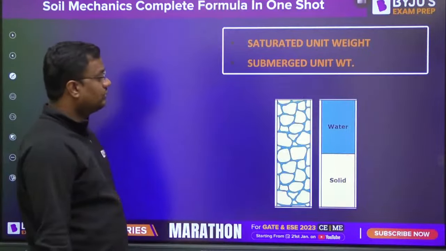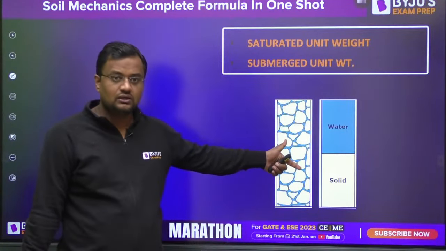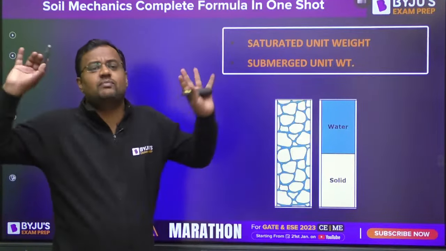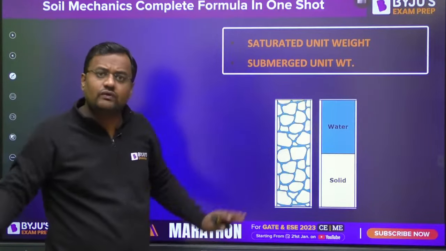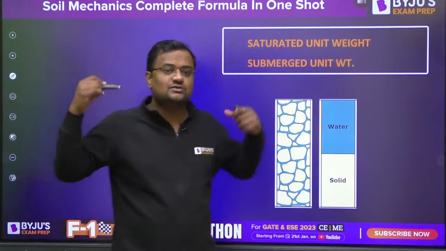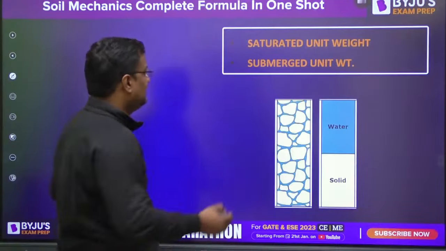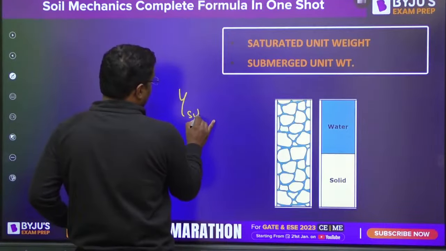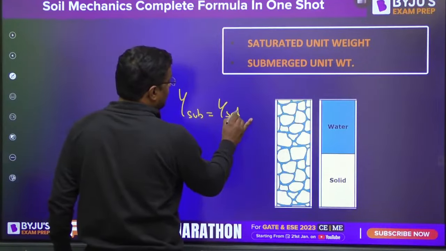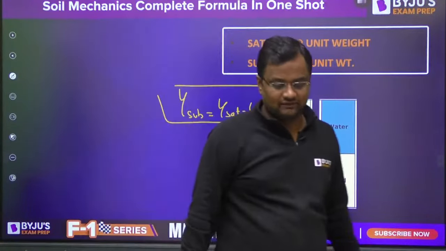Now saturated unit weight means, in this case, weight of saturated soil upon volume of this soil. Guys, density is mass by volume, unit weight is weight by volume. That's it. Submerged unit weight means when buoyant weight is also acting. Like my density is very high now, but when I am inside the sea, buoyancy is also acting there. Similarly, here gamma submerged, when buoyant weight is also acting, like the soil below the water table, is gamma sat minus gamma W. Of course, not going into the derivation in this particular session. Many times I have done the derivation.